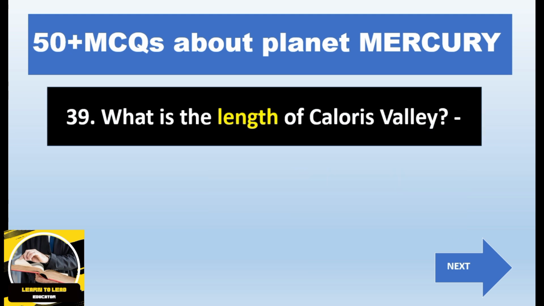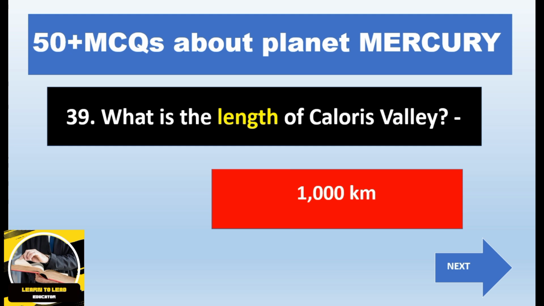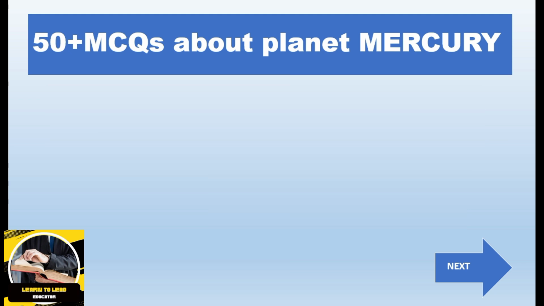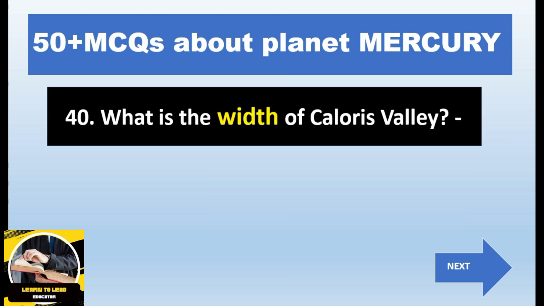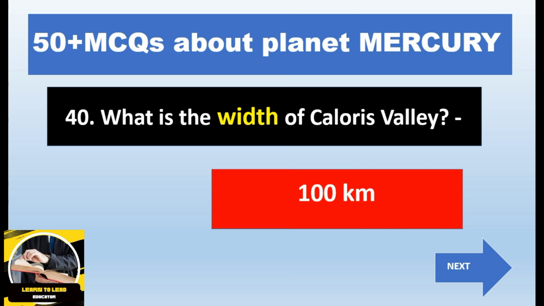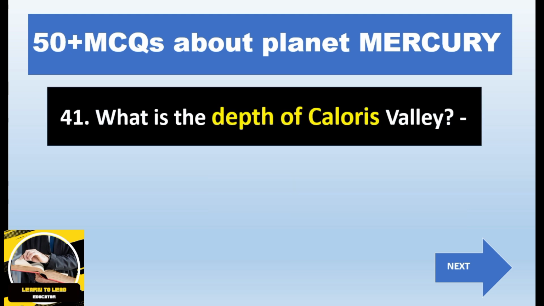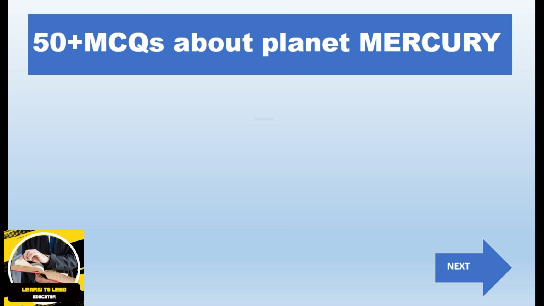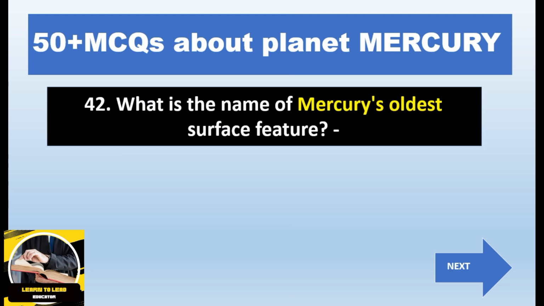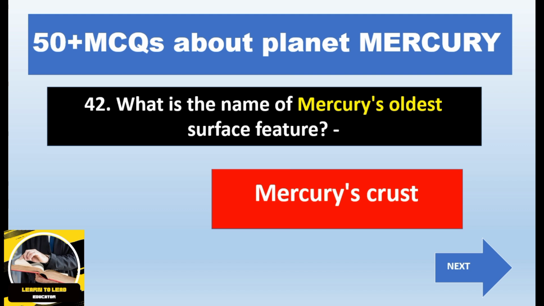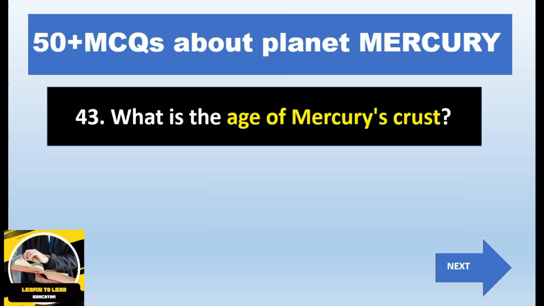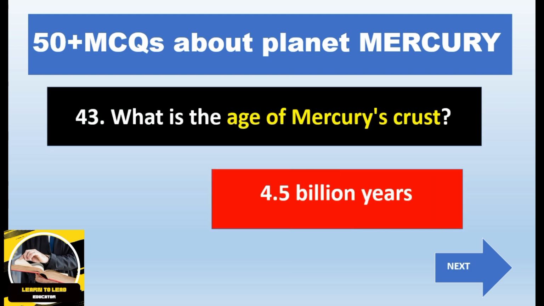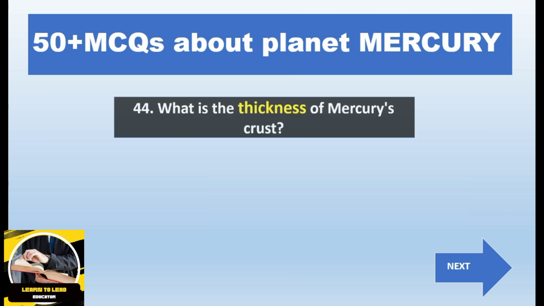What is the length of Colorus Valley, that is 1000 km. What is the width of Colorus Valley, that is 100 km. What is the depth of Colorus Valley, that is 2 km. What is the name of Mercury's oldest surface feature, that is Mercury's crust. What is the age of Mercury's crust, that is 4.5 million years?